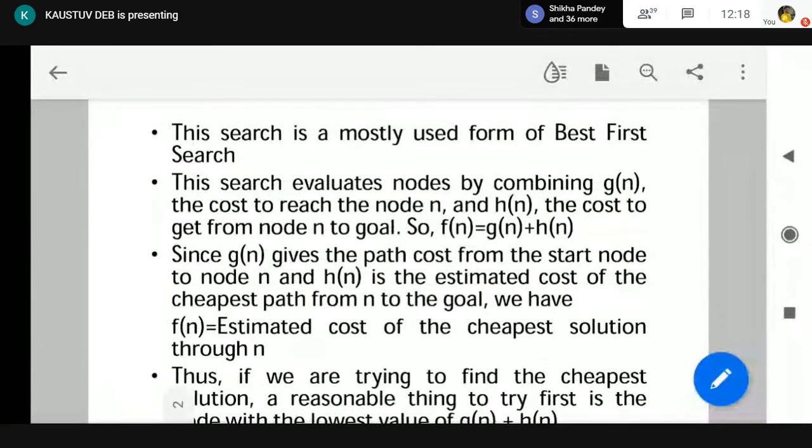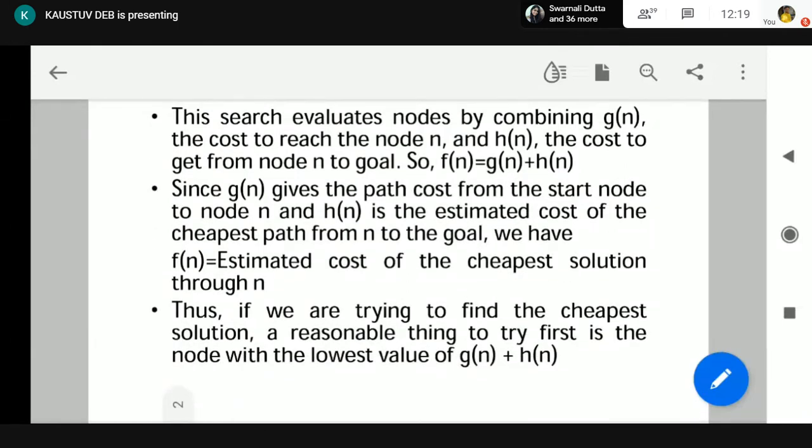Now, what is g(n)? g(n) is basically the cost to reach node n from the start node. As you can remember, what was h(n)? h(n) was the estimated cost of the cheapest solution from node n to the goal node. So earlier we considered this cost only, from node n to the goal node. But now we are adding the cost of reaching node n from the start node to this h(n). So here f(n) is equal to g(n) plus h(n).